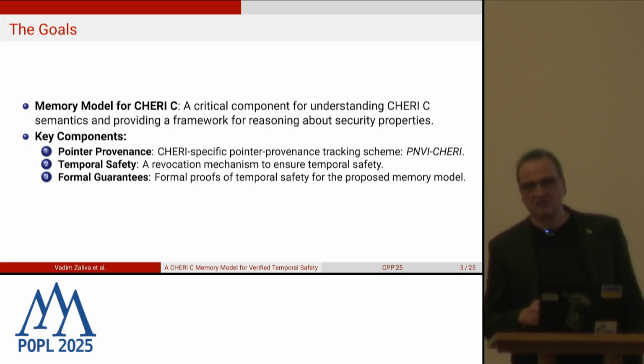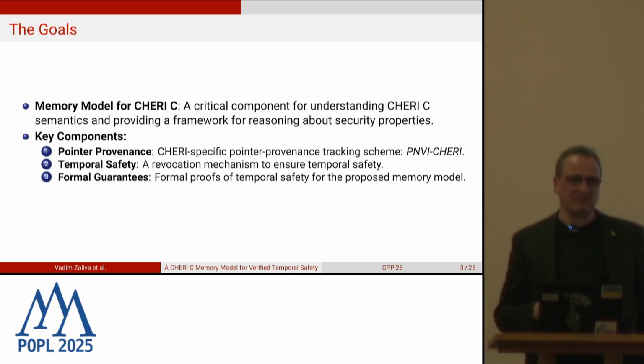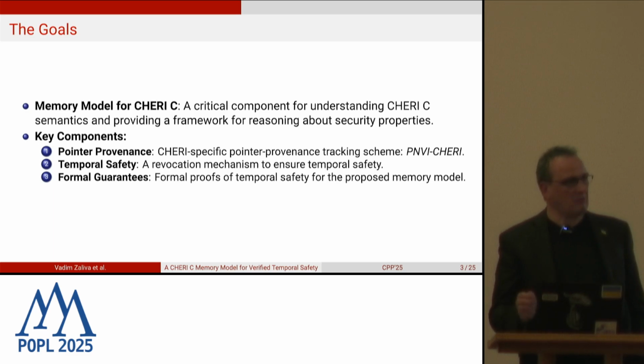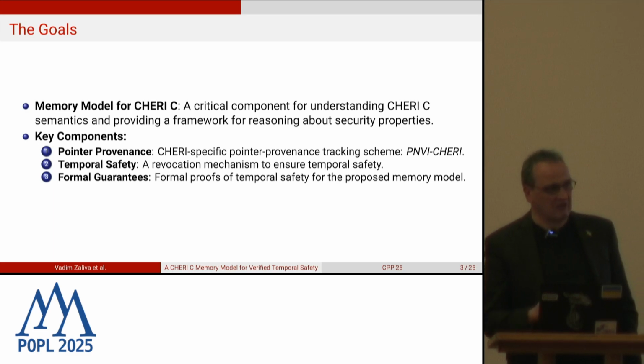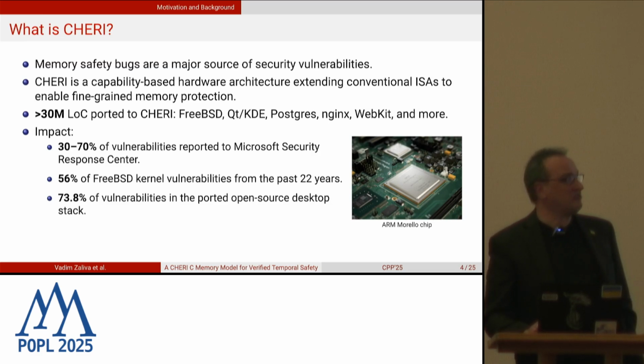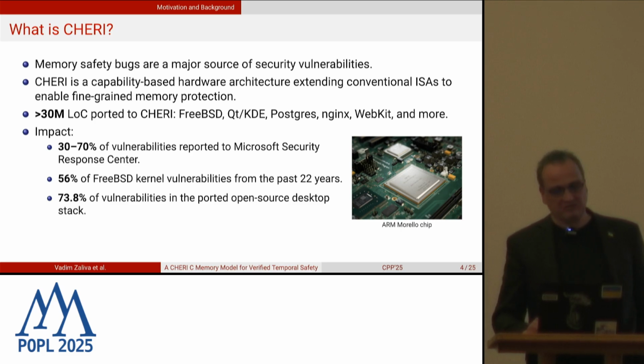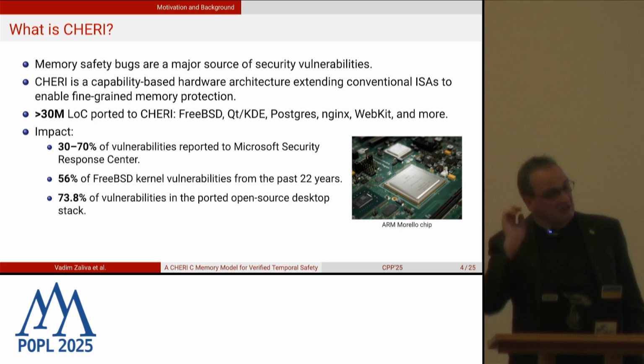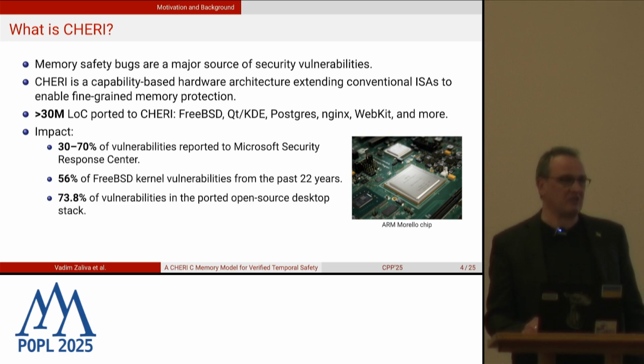Quite a few words here: pointer provenance, memory safety, CHERI. Some of you might be familiar with them, but to bring everybody up to speed, let's start with some background. First, what is CHERI? Memory safety bugs are the major source of security vulnerabilities, and CHERI was one of the answers to that. It is a capability-based hardware architecture extending conventional ISAs to enable fine-grained memory protection.